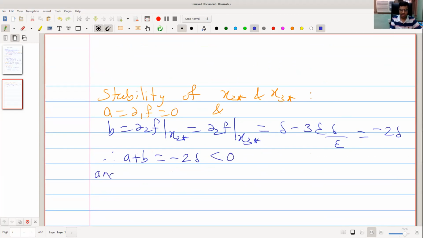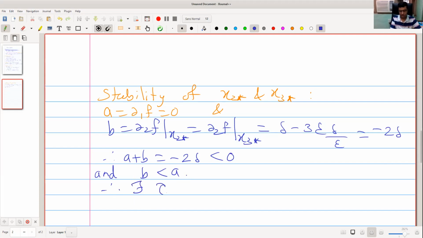In this case we compare A and B. A is 0, B is minus 2 delta, so B is less than A. If B is less than A, then we have a critical value of tau.